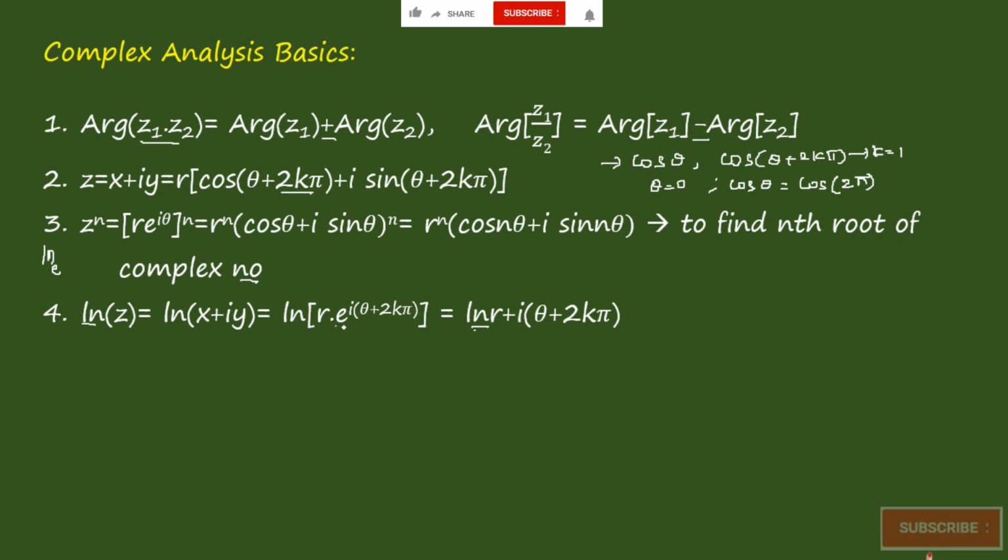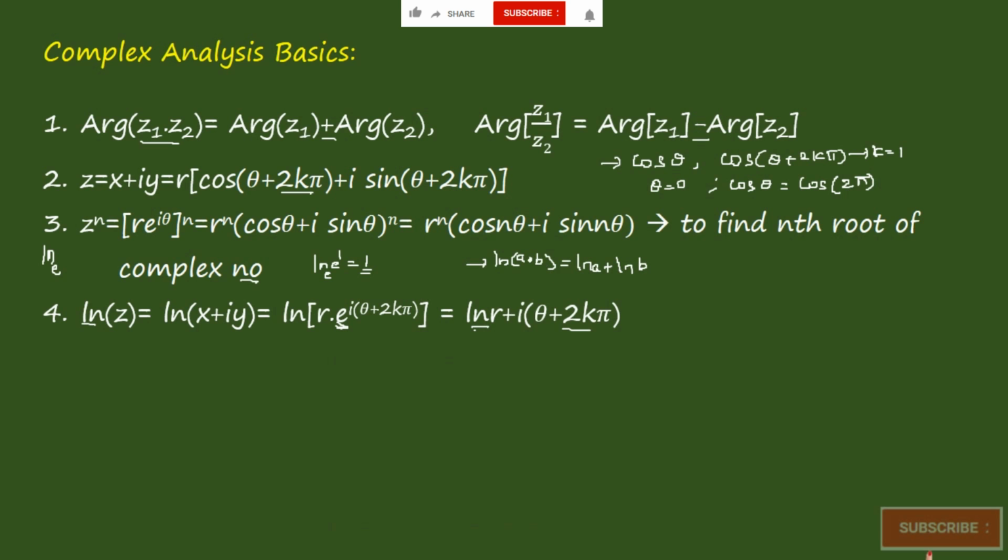As we know, ln of e power 1 is equal to 1, where ln is in base e only. e and e get cancelled and we get i into (theta plus 2k pi) directly here. And we know that ln of a into b is equal to ln a plus ln b, right?